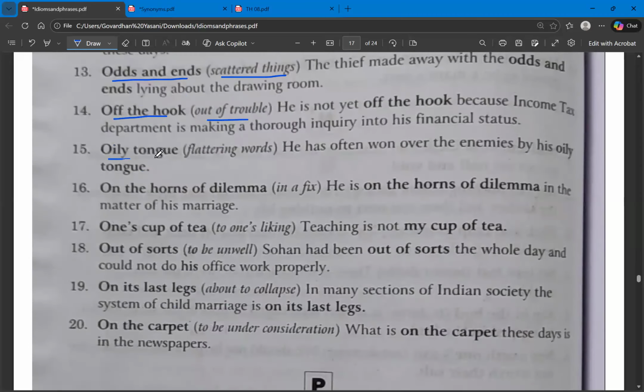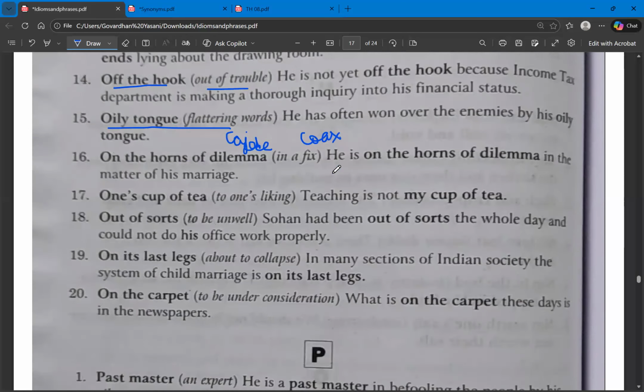The next one, oily tongue. So flattering words. So what are the synonyms of flattery? We have cajole and coax, blandishment, obsequiousness, wheedle, bootlicking, the adulation. These are all the synonyms of flattery. So oily tongue means flattering words.